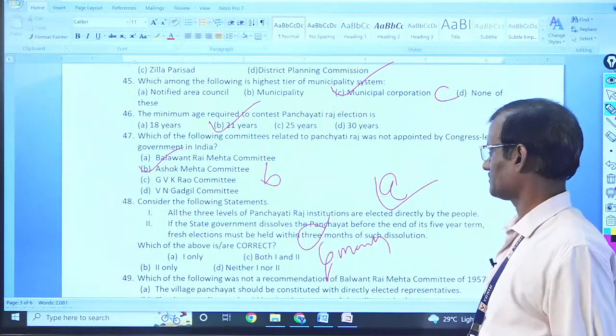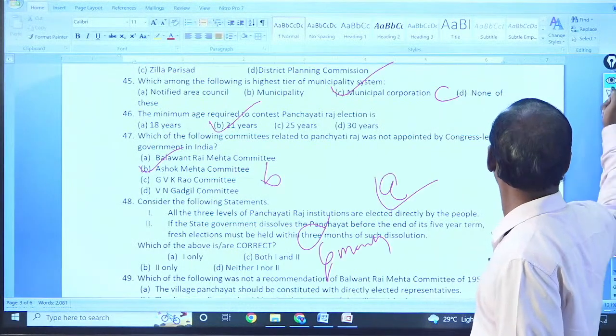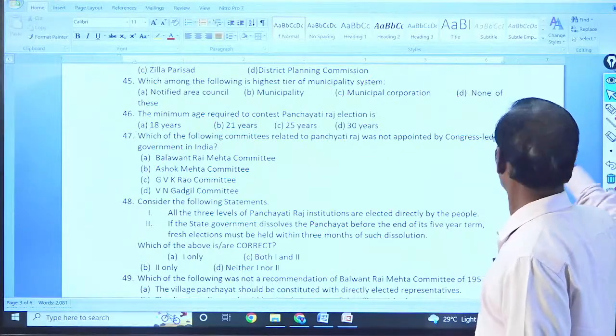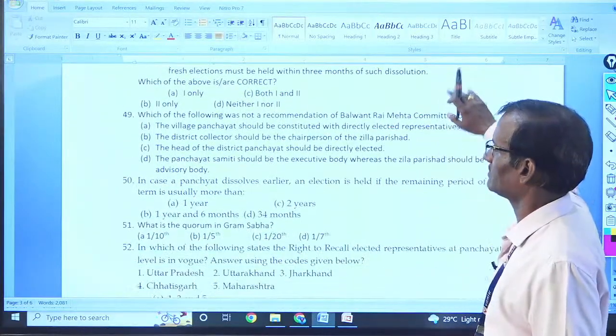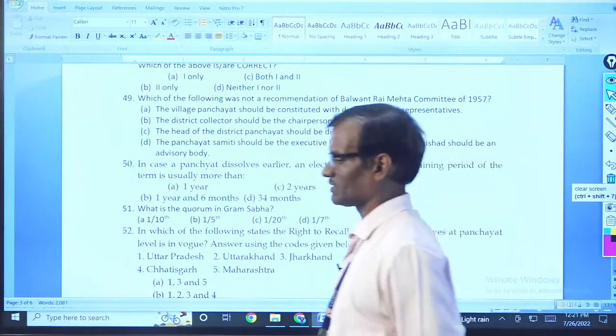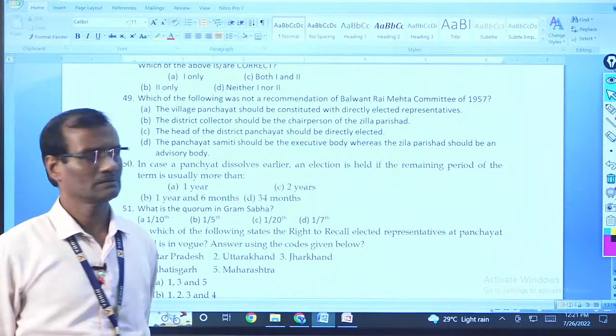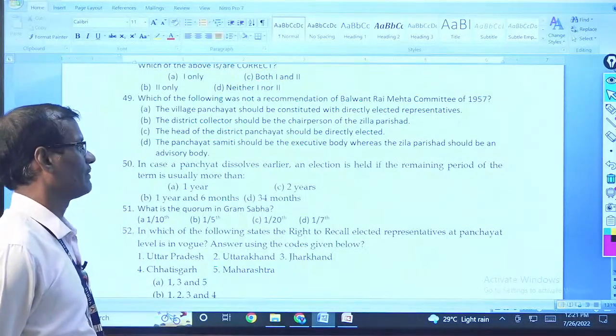So that is option A. 48. 49. Which of the following was not a recommendation of Balwant Mehta committee?